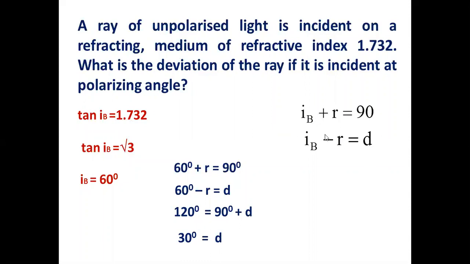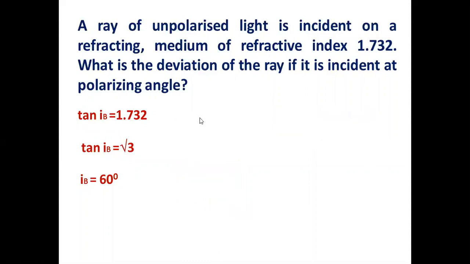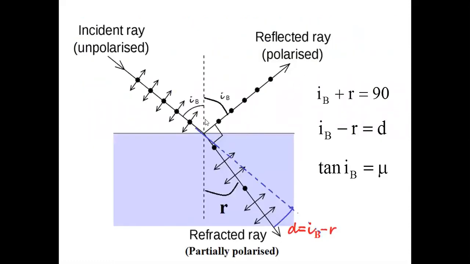So 1 mark, 2 mark problems may be asked even in the theory exam, right? Because there is a rule that you can ask problems in 1 or 2 mark questions also. Very simple ones. But you must be acquainted with all these ideas very clearly, shouldn't forget them. But this is a 3 mark question also, for deriving tan iB equal to mu.